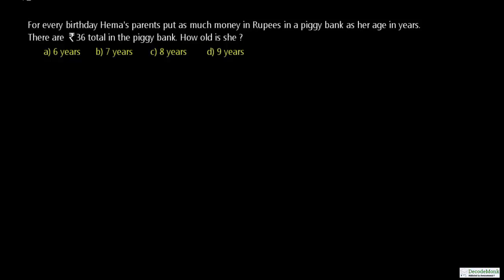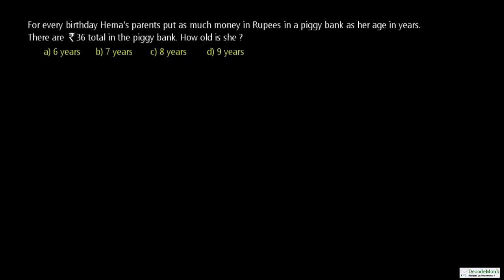For every birthday, Hema's parents put as much money in rupees in a piggy bank as her age in years. There are rupees 36 total in the piggy bank. How old is she? And then you are given four options. Understanding of this question is very important to solve it correctly.